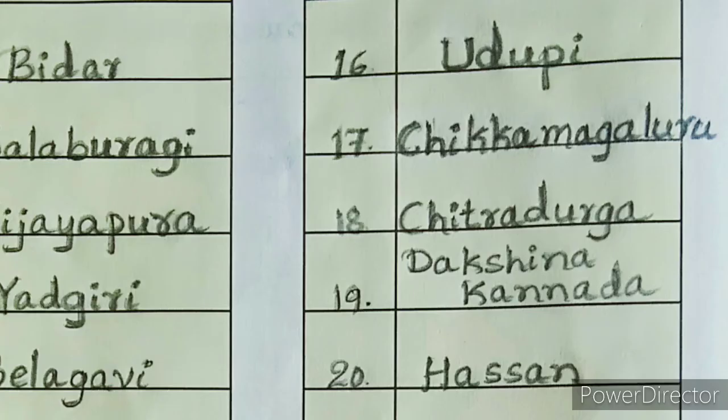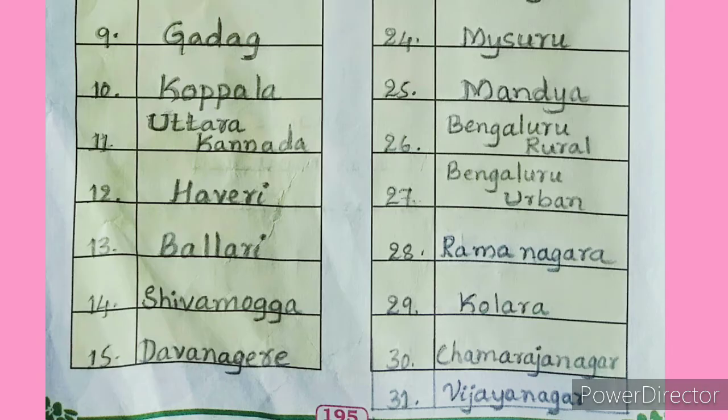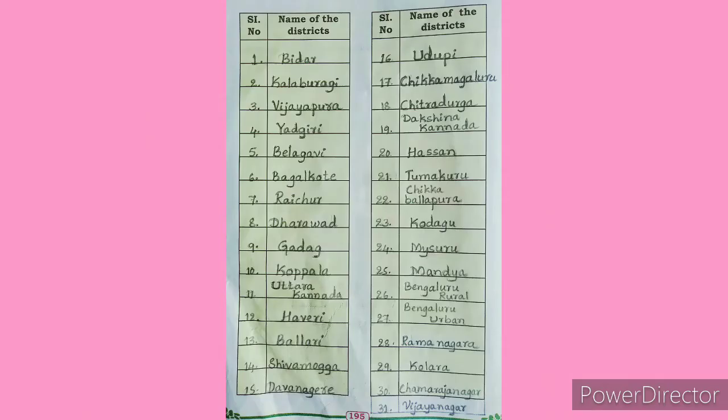Udupi, Chikkamaluru, Chitradurga, Dakshina Kannada, Hasan, Tumukuru, Chikkaballapura, Kodagu, Mysuru, Mandya, Bengaluru rural, Bengaluru urban, Ramanagara, Kolar, Chamarajanagara, Vijayanagara. So these are the districts of our state. So complete this activity, children.